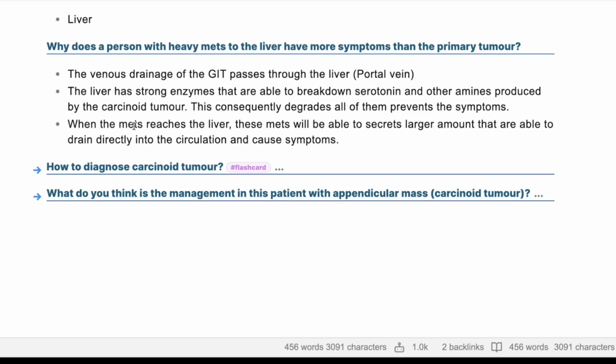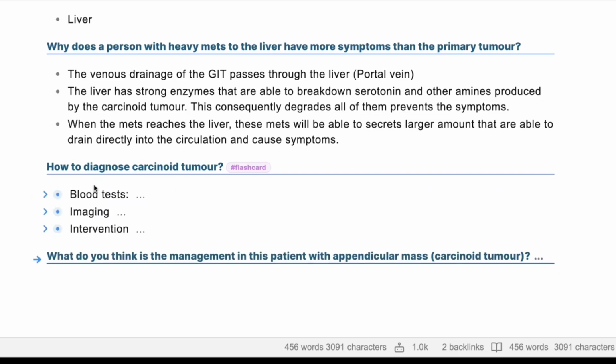Next question: how to diagnose carcinoid tumor? Yes, diagnosis can be based on radiological investigations, that is ultrasound, CT scan, and isotope scanning, that is MIBG scanning. It can be looking for serotonin products in the blood, and in the urine we can look for 5-HIAA products.